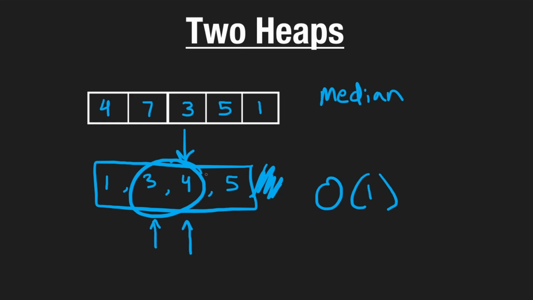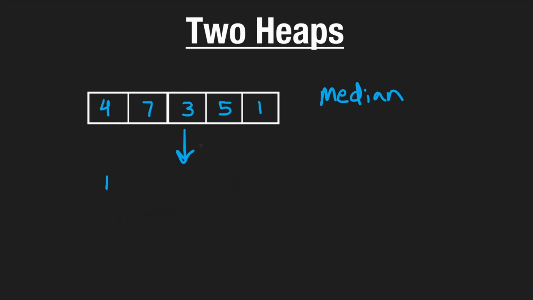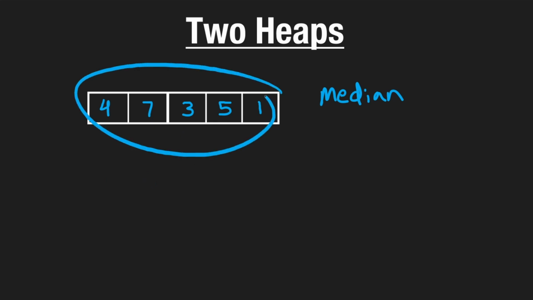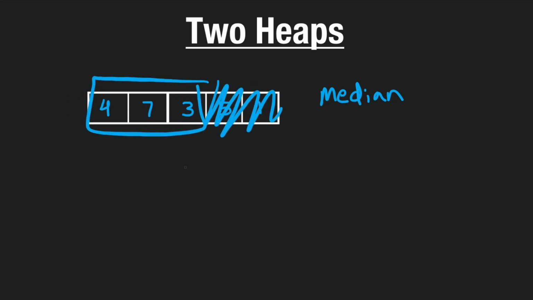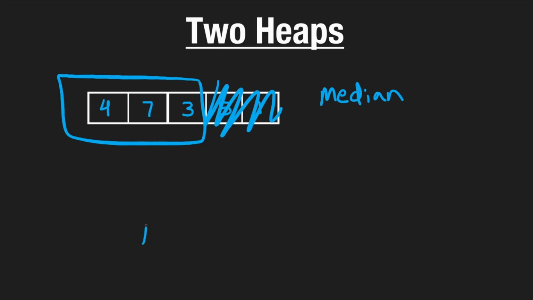But what if we're actually given an even more complicated problem? What if instead of being given all the numbers up front, we're actually given a stream of values? So we're streaming values. Initially we only have the 4, but then we have 2 values. We have these 2, and then we basically keep getting values as time goes on. And of that stream of values, the values that we've seen so far, if we want to continuously find the median of those values, then what can we do?